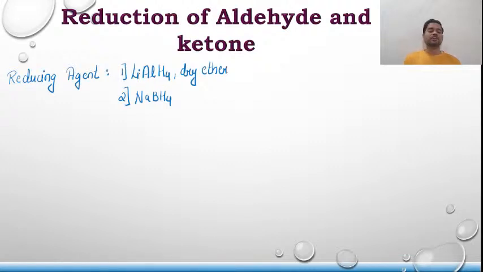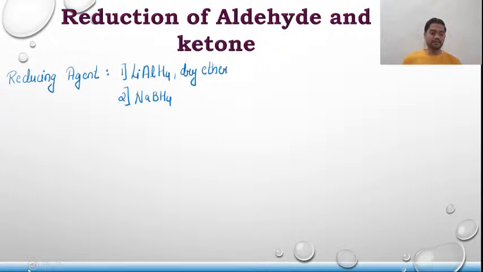borohydride. Talking about the intensity, lithium aluminium hydride is stronger than sodium borohydride because over here all the hydrogen atoms are bonded to a metallic aluminium, whereas over here hydrogens are bonded to metalloid boron. That's why the reactivity of lithium aluminium hydride is more. Its reducing property is also more.